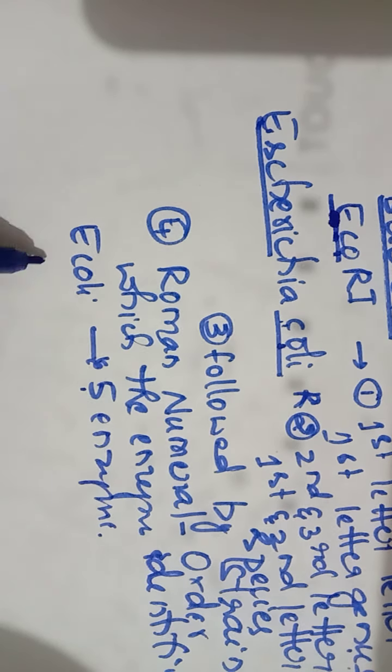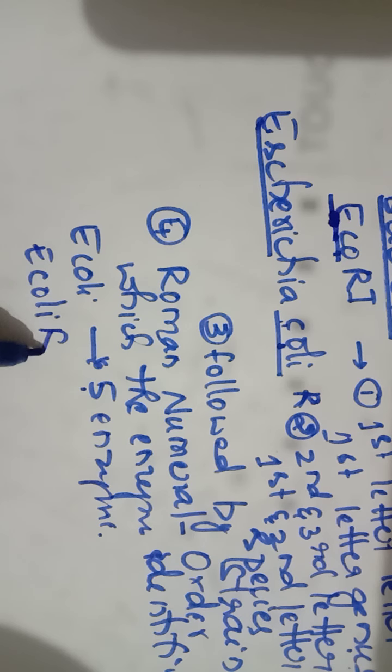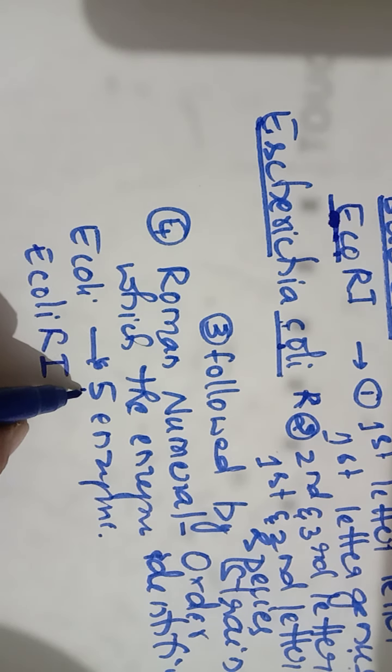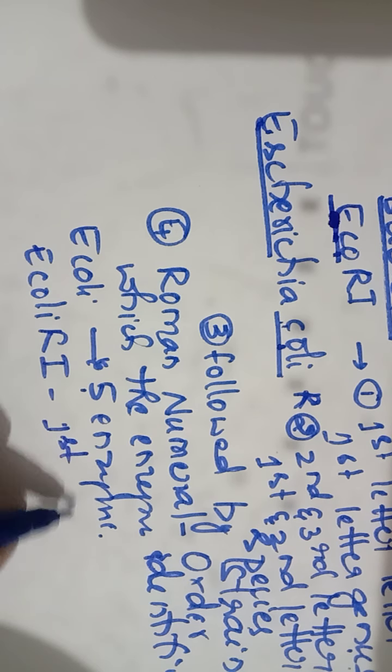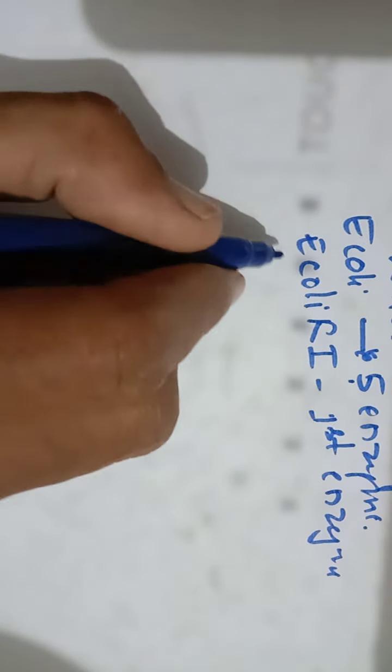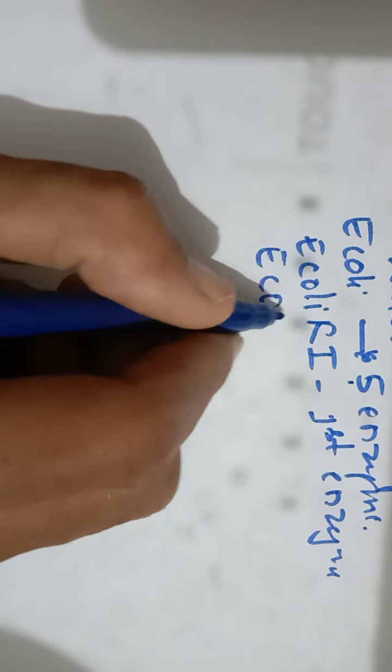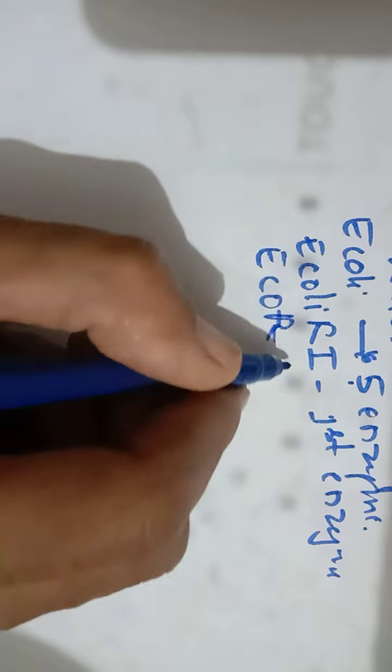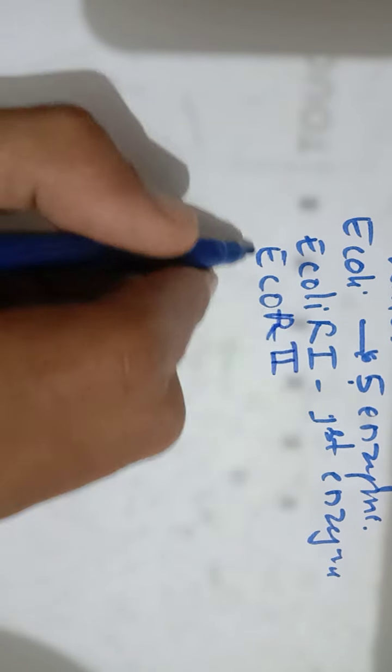The first enzyme that has been found in E. coli will be labeled as EcoRI. Okay, the first discovered enzyme. Likewise, the second enzyme that has been discovered from E. coli will be labeled as EcoRII.